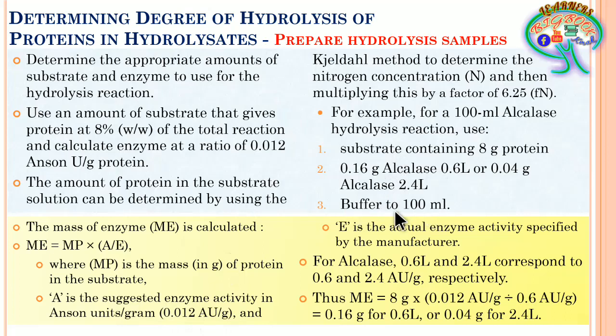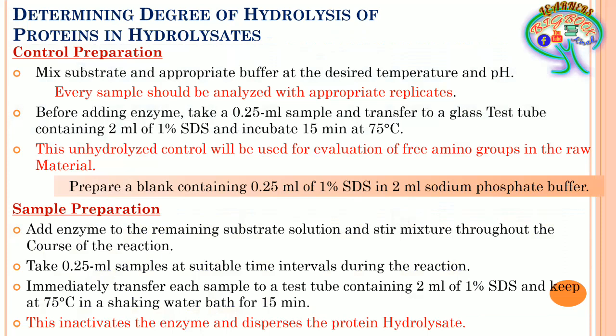Now here, before starting the hydrolysis, what we have to be very careful about to manage the experiment is that first we have to prepare the control preparation. The control preparation will happen when we mix the substrate with the appropriate buffer at the desired temperature and pH. Here we are not going to add the enzyme because we are taking the control, not the sample. So here we are not going to add the enzyme.